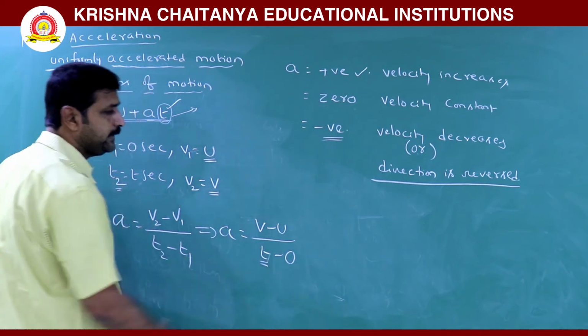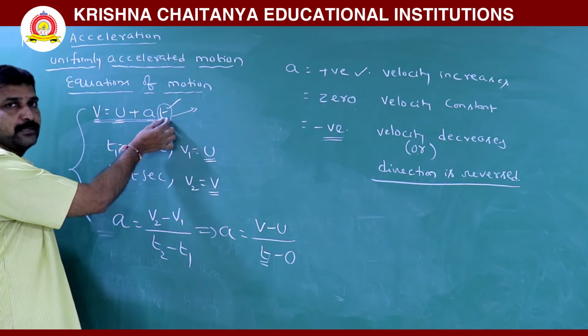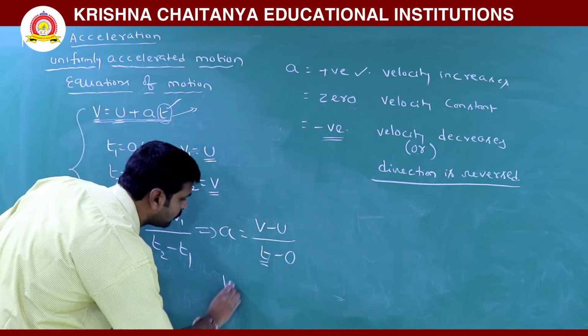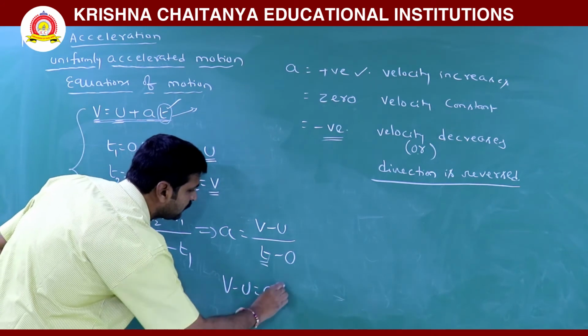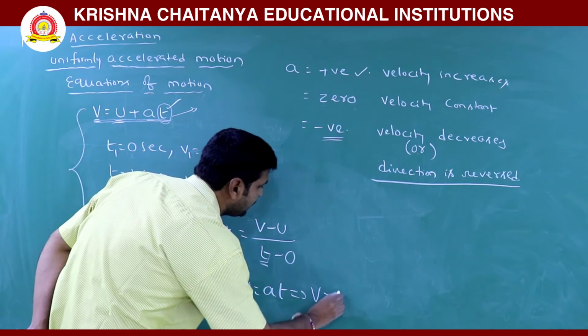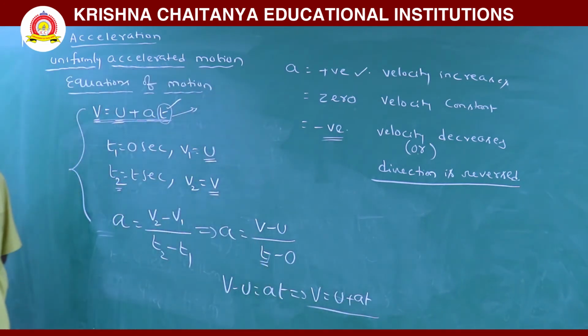Now this t is time interval. Here we are writing t. T time means it is an interval. So v minus u is equal to at. v is equal to u plus at. Okay. This is velocity. v is equal to u plus at.